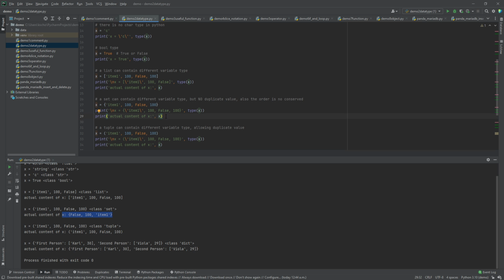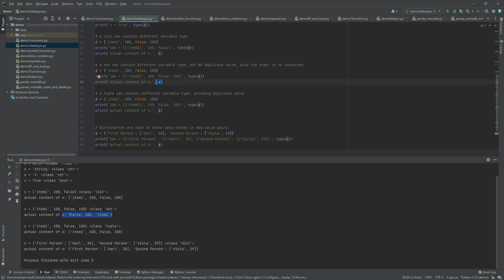It is because for a set, no duplicate value is allowed. So for 100, although it appeared twice, it will only store 1 in the set. That is the property of a set. And also notice that the order is not preserved. A set has its own order, and you need to be careful about it.